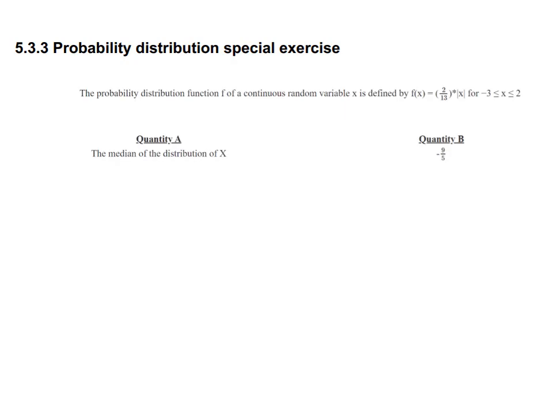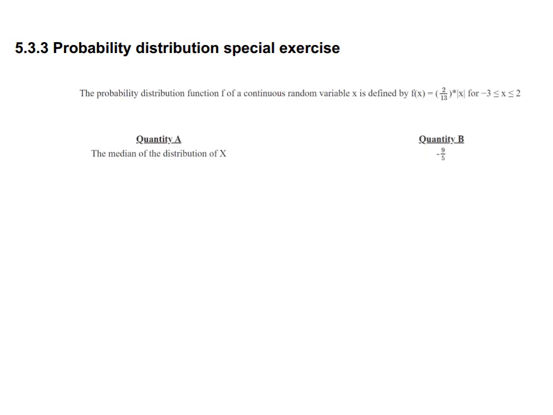Probability distribution. The probability distribution function f of a continuous random variable x is defined by f(x) equal to 2 by 13 multiplied by absolute x, for minus 3 less than or equal to x less than or equal to 2. Quantity A, the median of the distribution of x. So insert each value of x. What are the values? Minus 3, minus 2, minus 1, 0, 1 and 2. So arrange them in order, and then you will get the median.